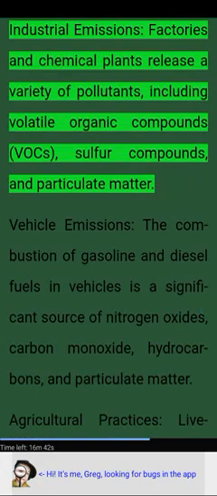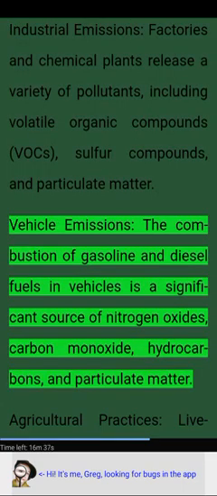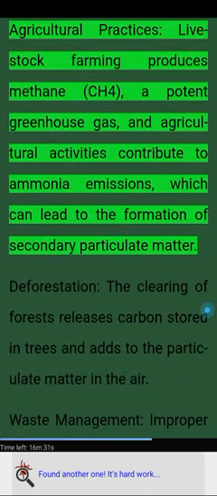Industrial emissions. Factories and chemical plants release a variety of pollutants, including volatile organic compounds, VOCs, sulfur compounds, and particulate matter. Vehicle emissions. The combustion of gasoline and diesel fuels in vehicles is a significant source of nitrogen oxides, carbon monoxide, hydrocarbons, and particulate matter.